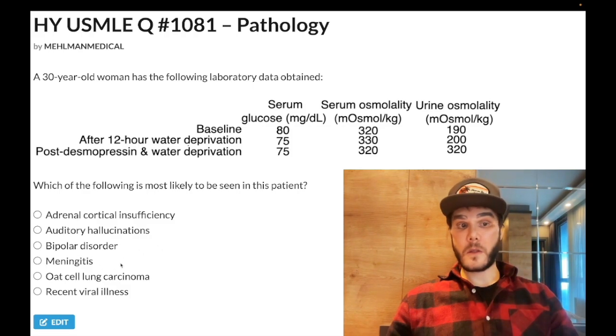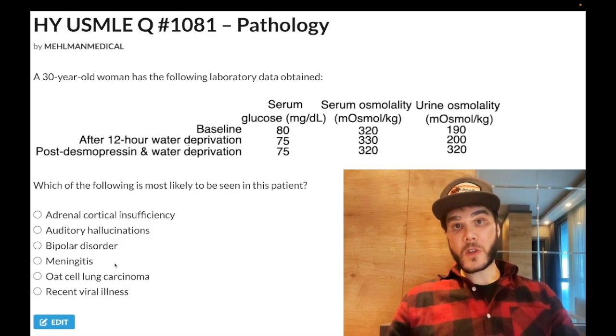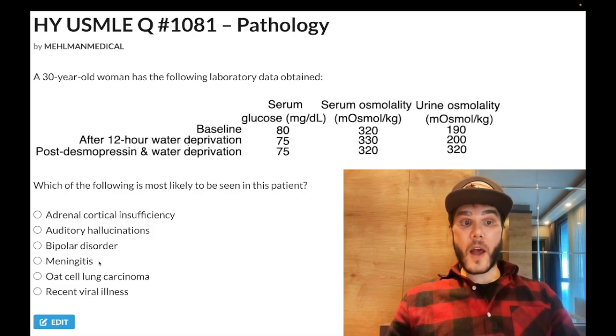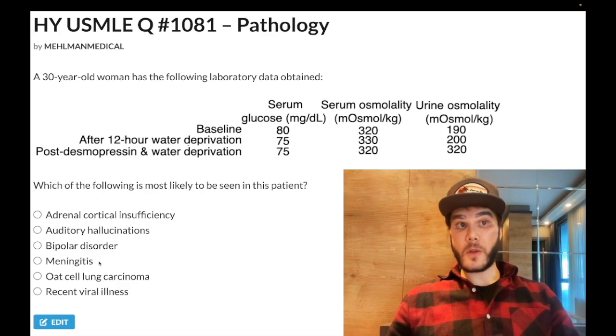Choice D, meningitis. Correct answer. So some of you are going to get emotional right now. Now let's just be straight. Meningitis, head trauma, such as gunshot wound to the head, they can cause either SIADH or central DI. They can cause either. This is central DI because we have concentrated serum and desmopressin worked. So we have a deficiency of production and secretion of endogenous vasopressin.